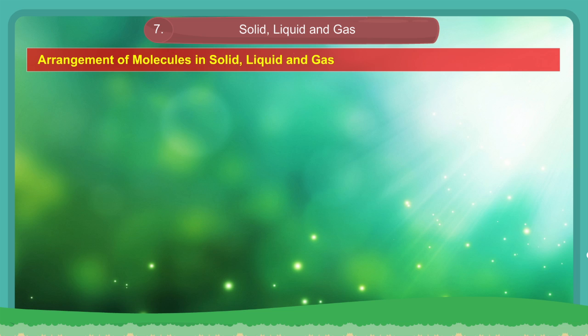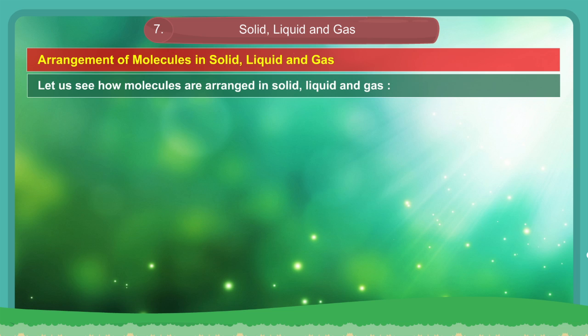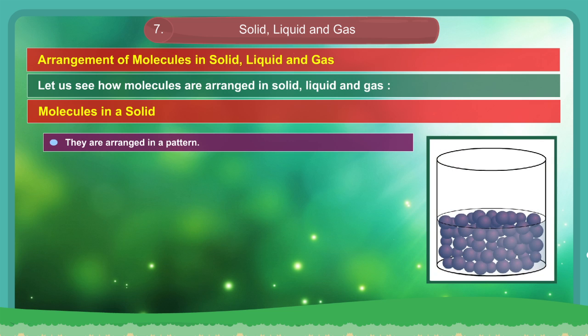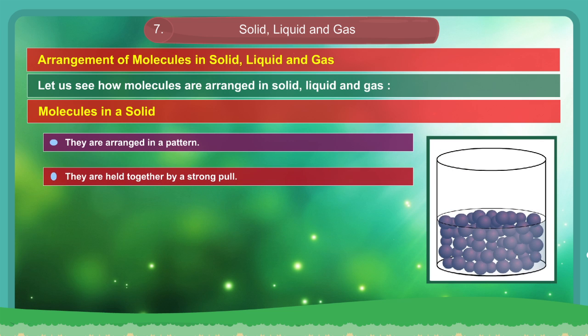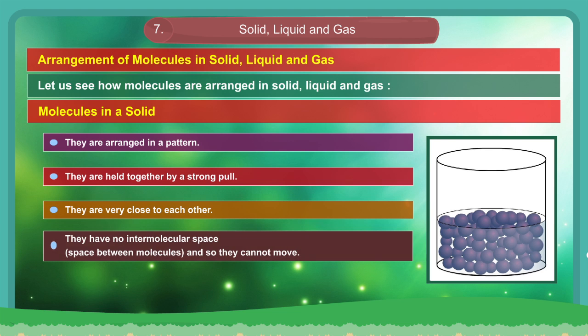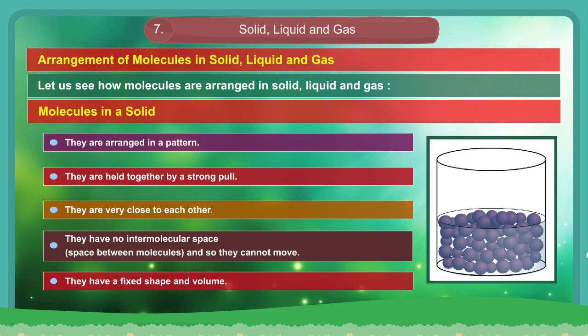Arrangement of molecules in solid, liquid and gas. Let us see how molecules are arranged in solid, liquid and gas. Molecules in a solid. They are arranged in a pattern. They are held together by a strong pull. They are very close to each other. They have no intermolecular space between molecules, and so they cannot move. They have a fixed shape and volume.